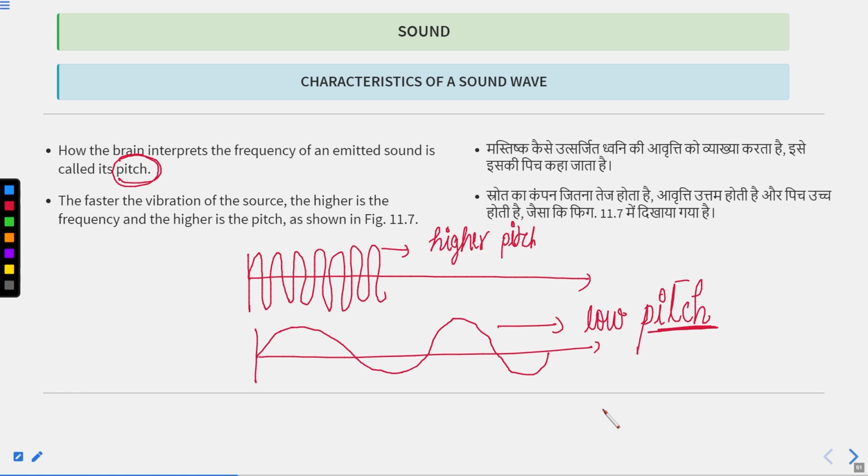Clear, class? So what is the definition of pitch? How our brain interprets the frequency of sound is called pitch. If frequency is high, we say it has high pitch, and if frequency is low, we say it has low pitch.